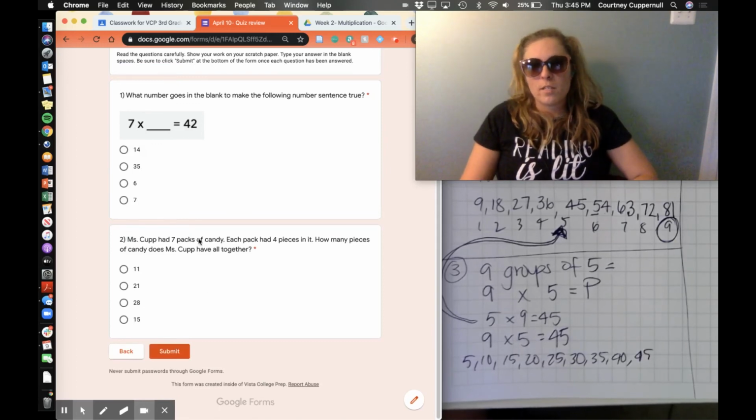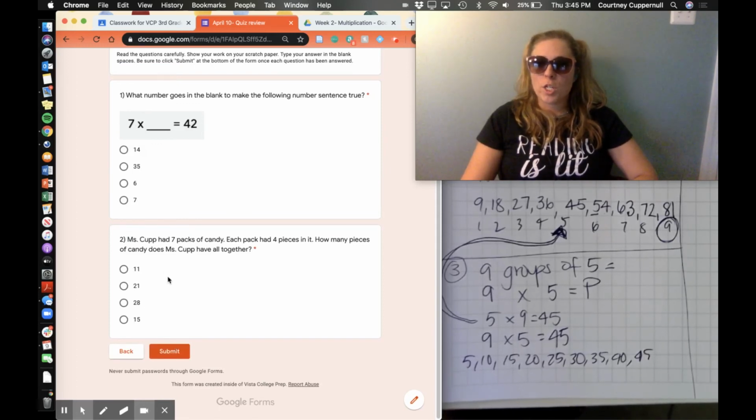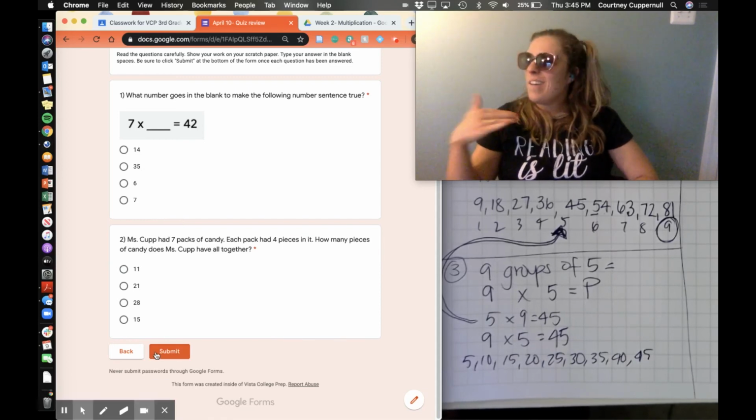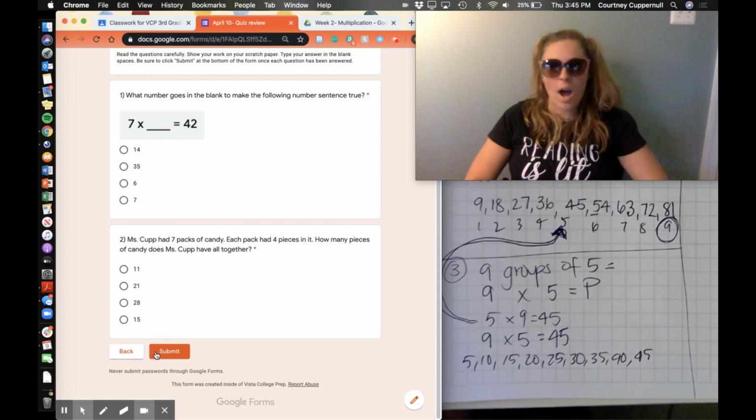Double check once you go back to the classroom that it is clicked and marked as turned in. I'm pretty sure now that once we click submit, it should say it's turned in. If it doesn't say turned in, that means we haven't gotten it yet. So please make sure you click mark as done.